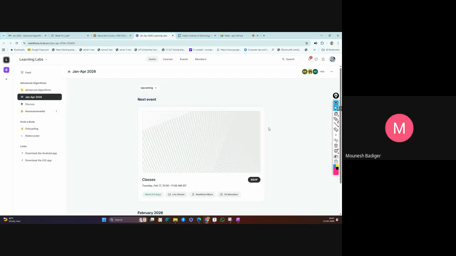Let me show you. You need to join using the IIT Madras email ID. It is asking for a password, so just put your IITM email ID.